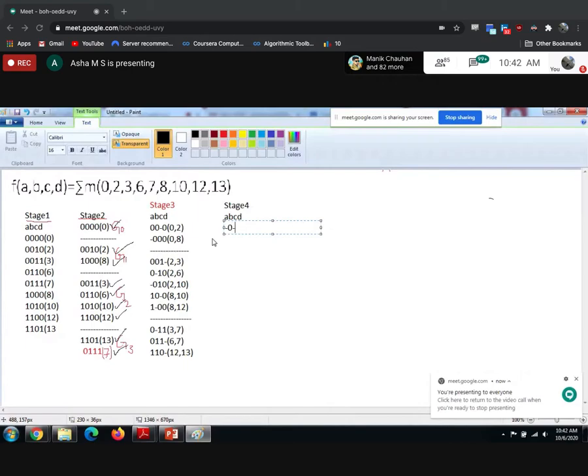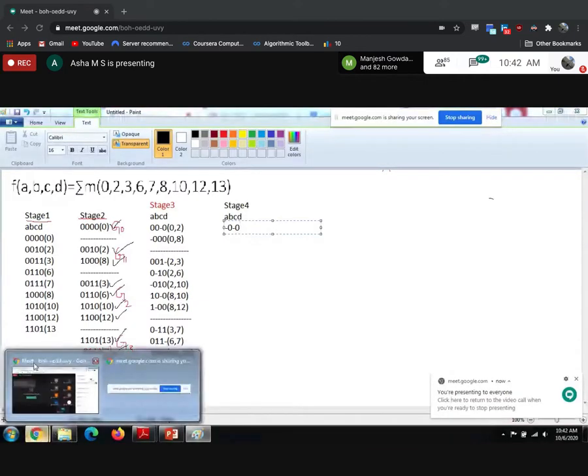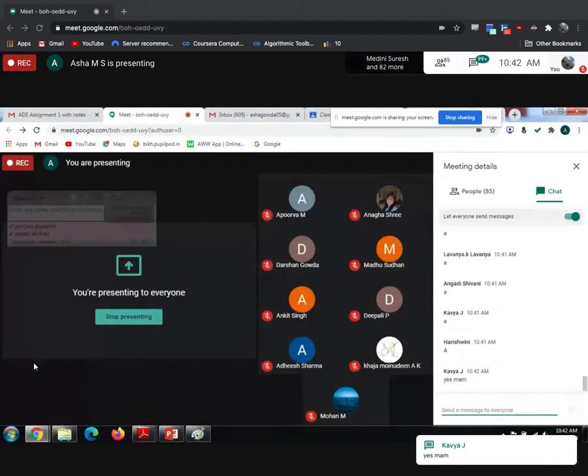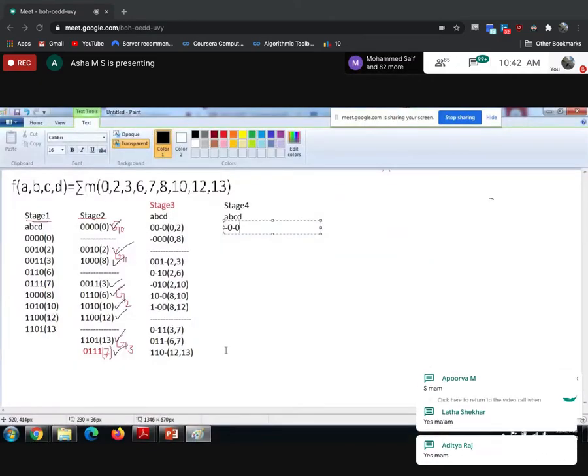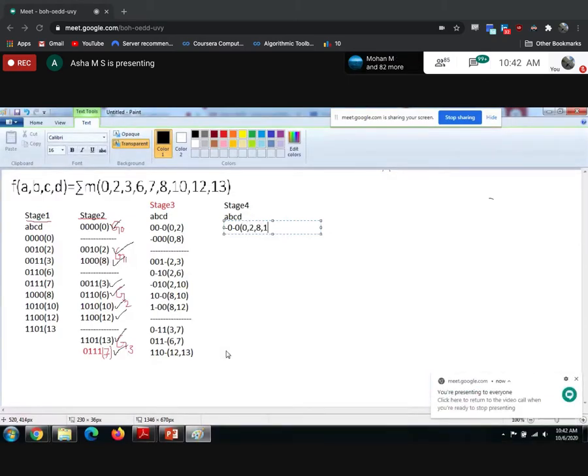you will be getting hyphen 0, hyphen 0. Is hyphen 0 correct? Okay. What are the things I combined? I combined 0, comma 2, comma 8, comma 10. So these are the things I combined. So this is the only one combination I can combine.